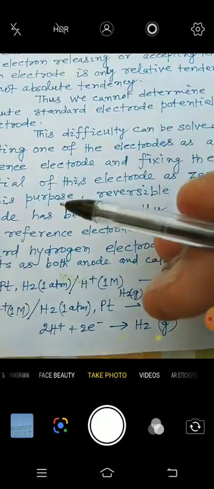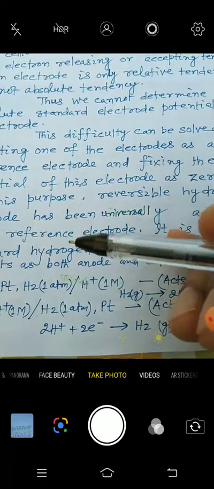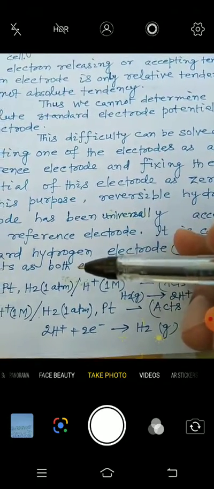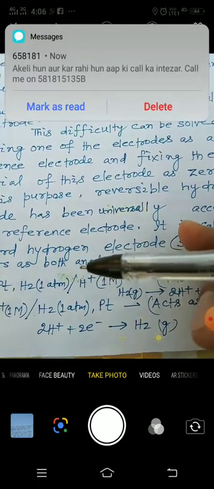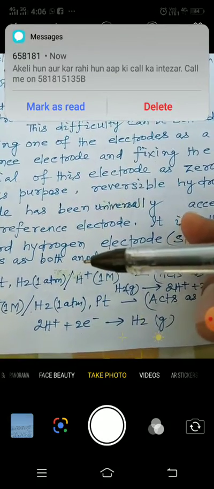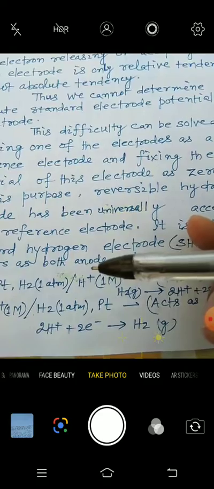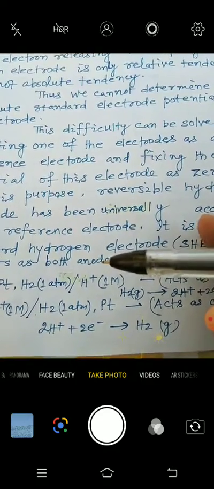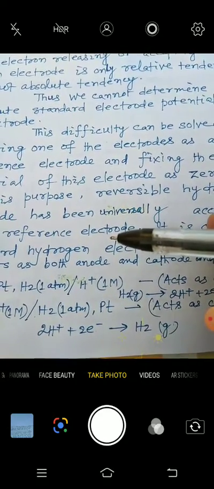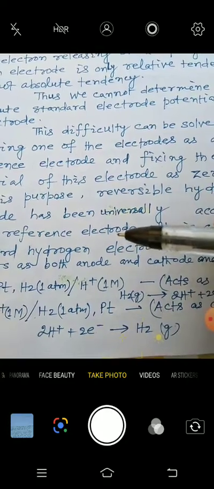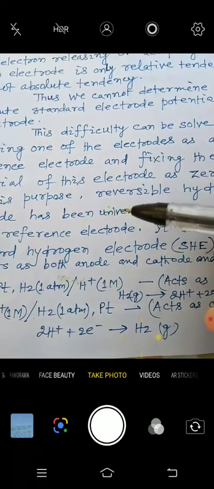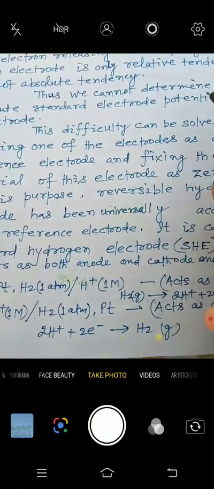For this I have sent notes to you, so read that and write in your notebook first, and then I think you will surely understand it. If you have any problem, you can ask through WhatsApp. I will clear that, no problem.